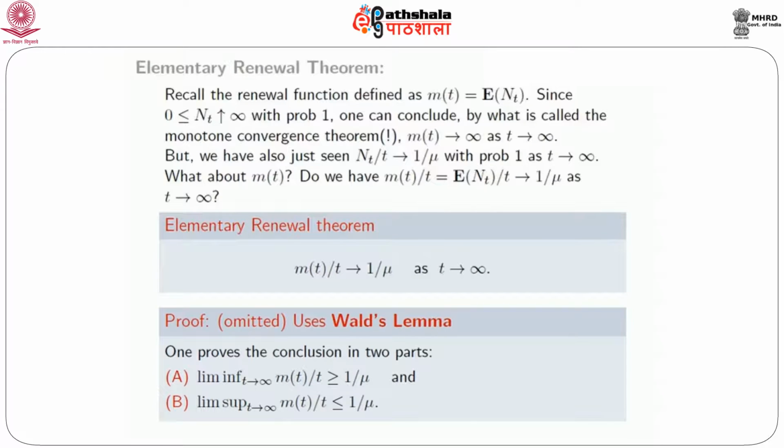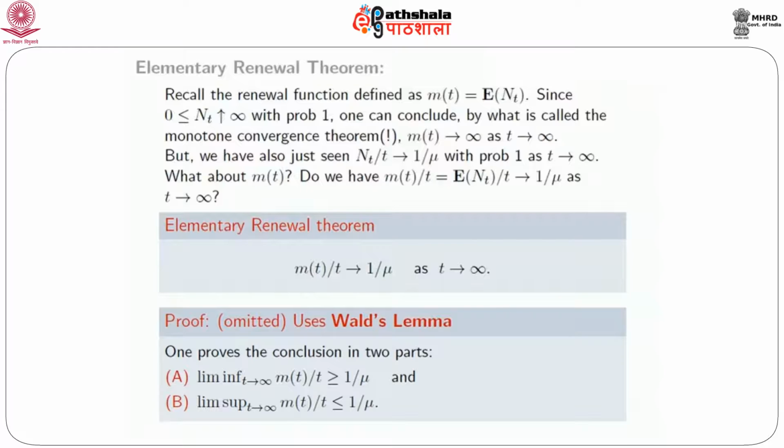Now the proof of this is not too difficult but a bit technical, so I'm going to omit that proof. But an important thing to mention is that it uses a very important result of probability known as Wald's lemma. I'm going to explain what Wald's lemma is all about. Using Wald's lemma, the elementary renewal theorem, namely M_t over t going to 1 over mu as t goes to infinity, is proved by proving two things.